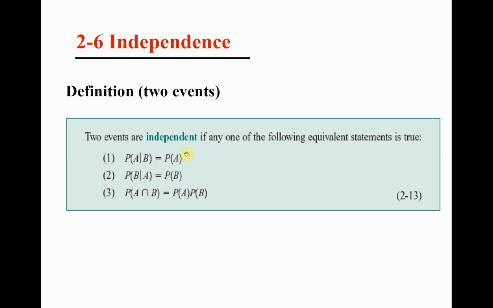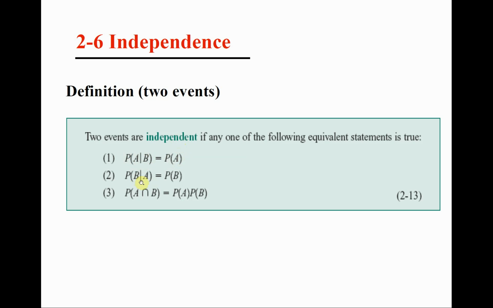Again, let's just review the meaning of the left and the right hand terms. The probability of A given B means the probability of A given that B has happened. But the probability of A is just the probability of A regardless of anything else. If B is independent of A, it means that the conditional probability needs to be equal to the marginal probability because the fact that B has happened does not affect the probabilities for A. So the probability of A given B is equal to the probability of A. If this is true, they are independent.